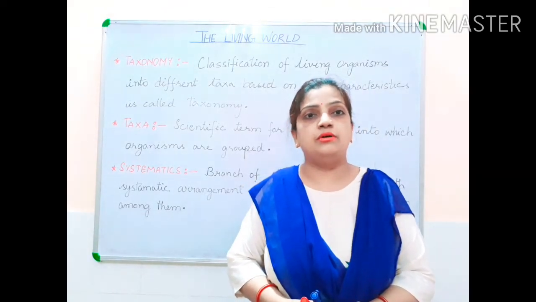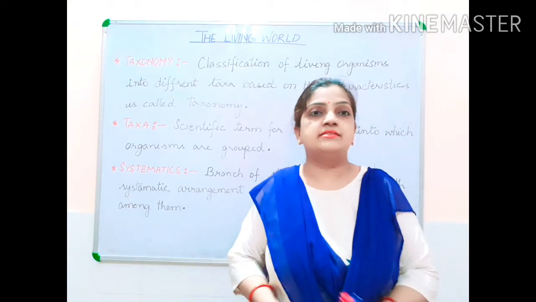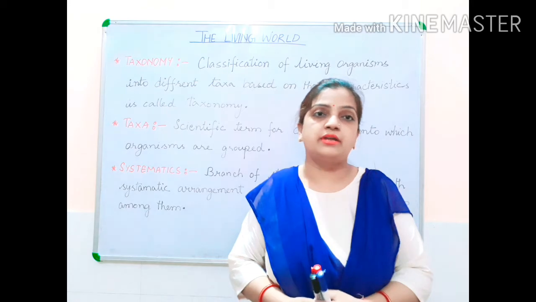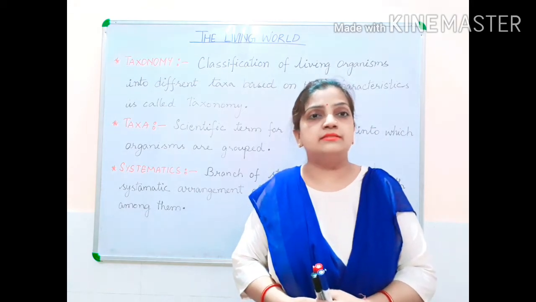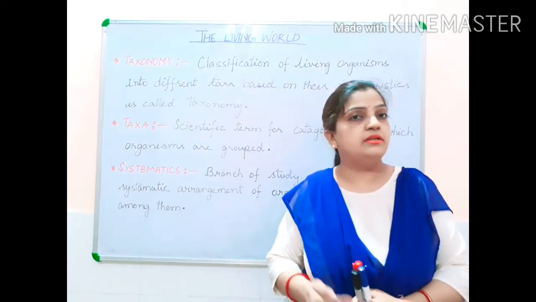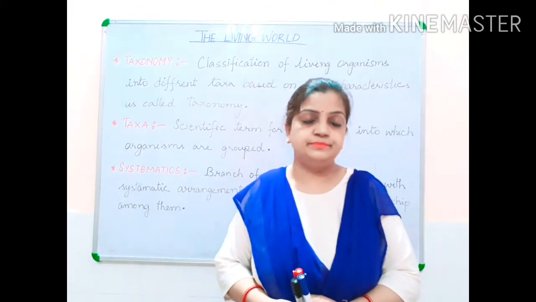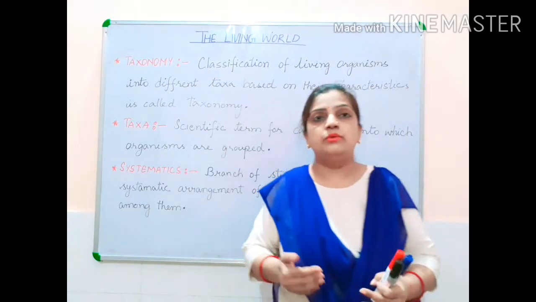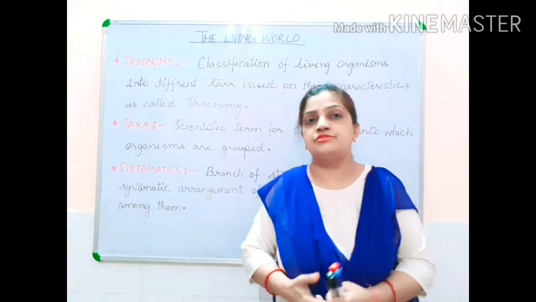I told you all that classification is the study of a group of organisms, so that the organisms can be divided into small groups on the basis of similar characters and dissimilar characters. So here also, in the term taxa, we are going to describe that classification only.